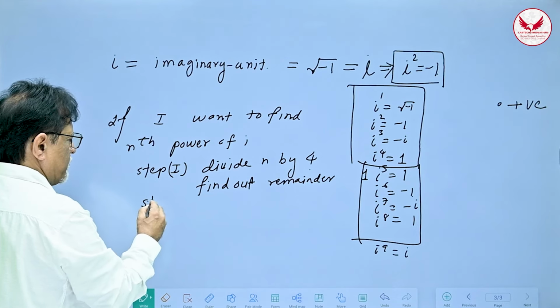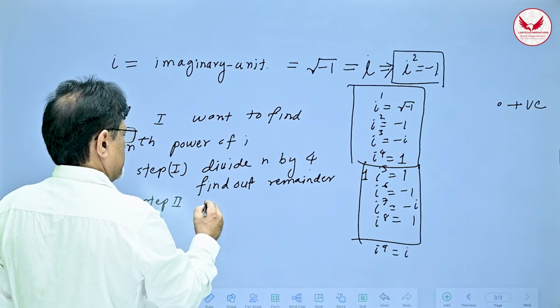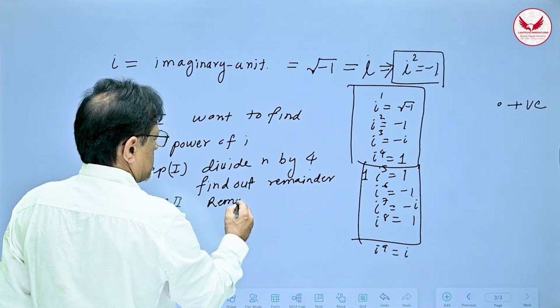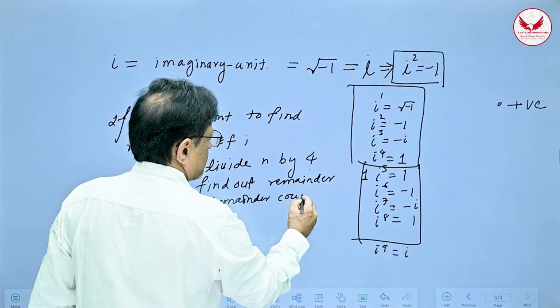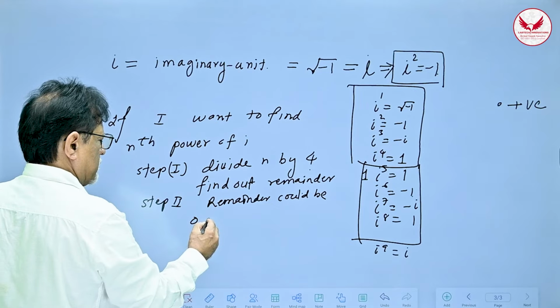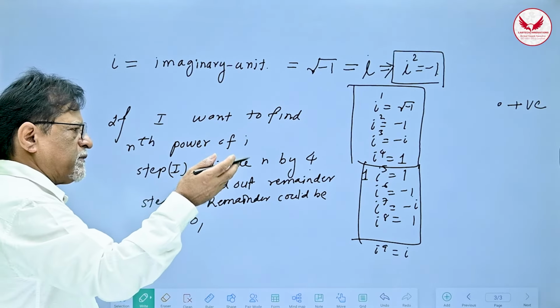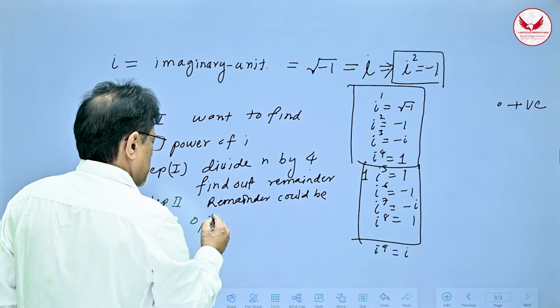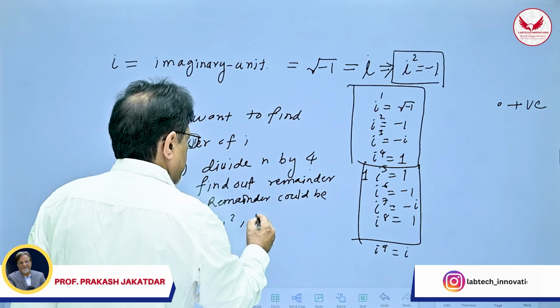Now step 2. There are 4 possibilities. The remainder could be 0, if the number is divisible by 4, for example 12 divided by 4, the remainder will be 0. Or the remainder could be 1, or 2, or 3.